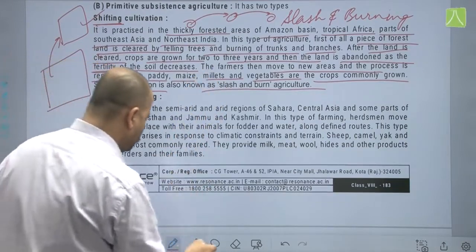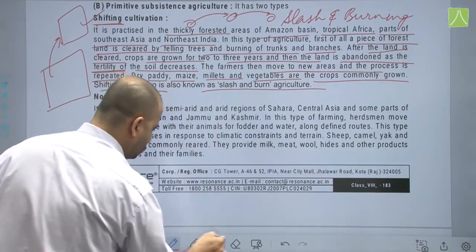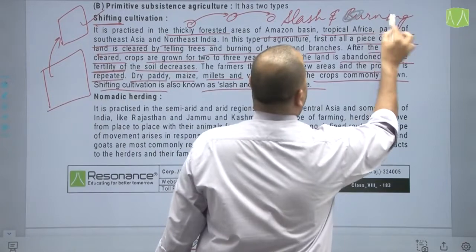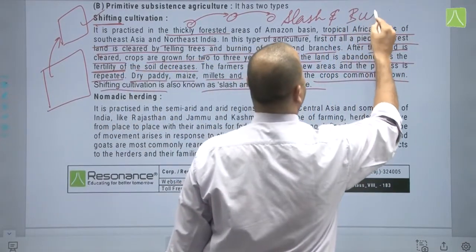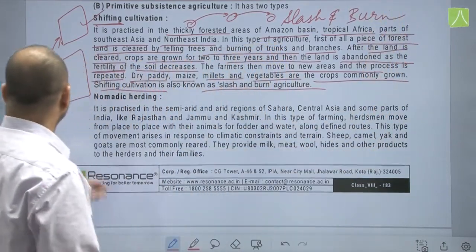So that's not slash and burning, that should be slash and burn. So I'm really sorry for this, should be slash and burn, not burning, sorry, slash and burn, right.